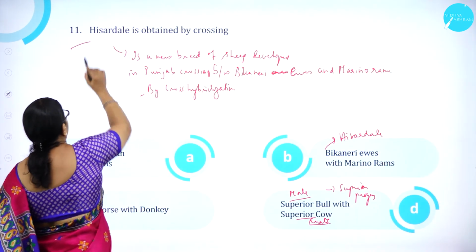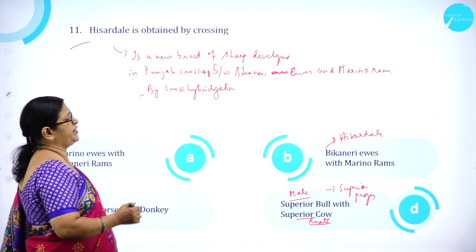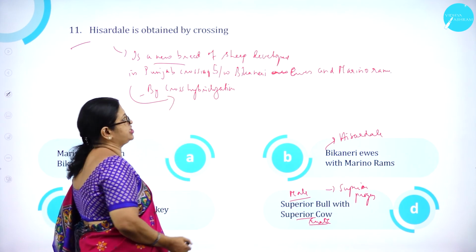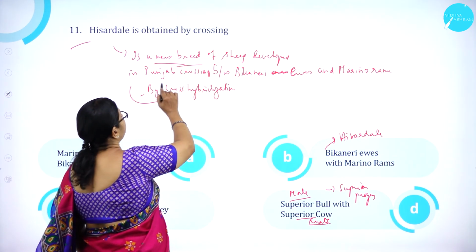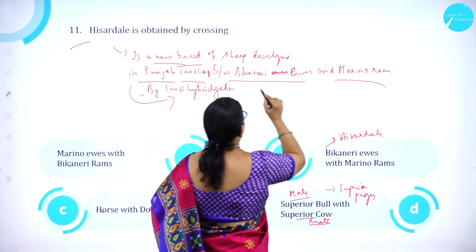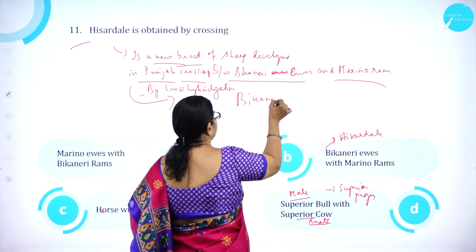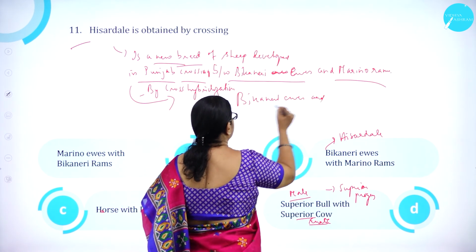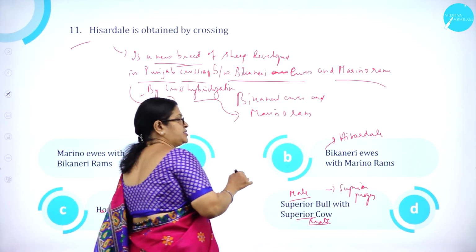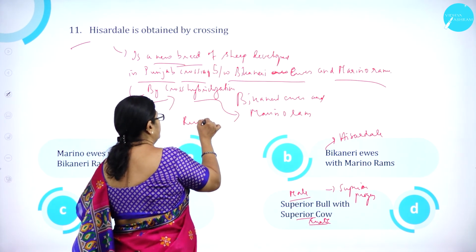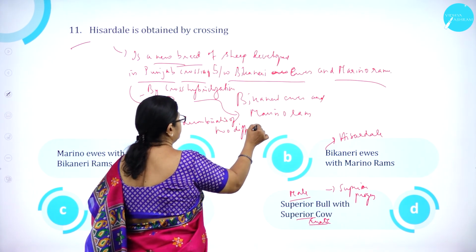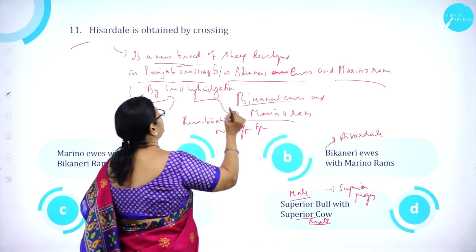Moving on to question number 11. Hisardale is obtained by crossing. Hisardale is a new breed which is obtained by cross hybridization. New breed of what? Sheep developed in Punjab, crossing between Bikaneri ewes and Merino rams. It is obtained by crossing through recombination of two different species. So Bikaneri ewes and Merino rams.